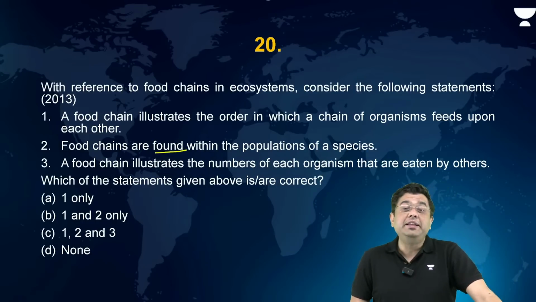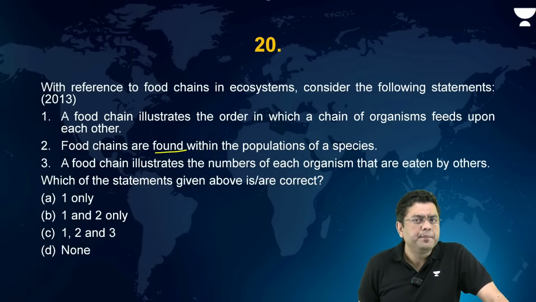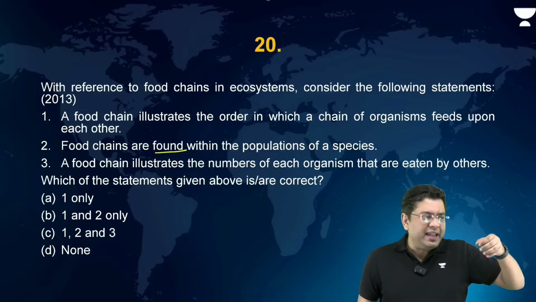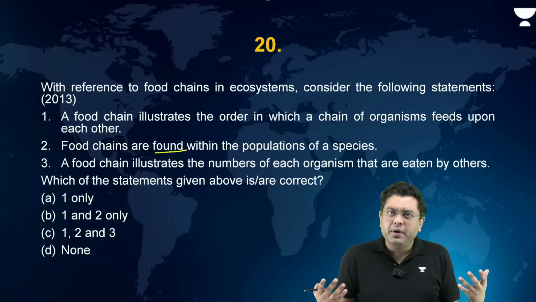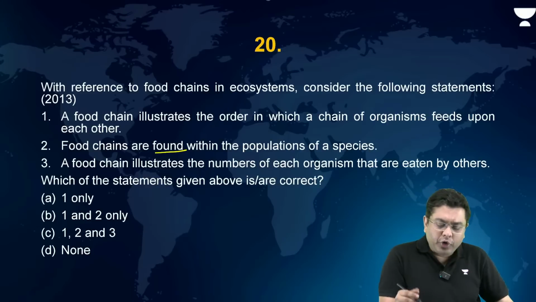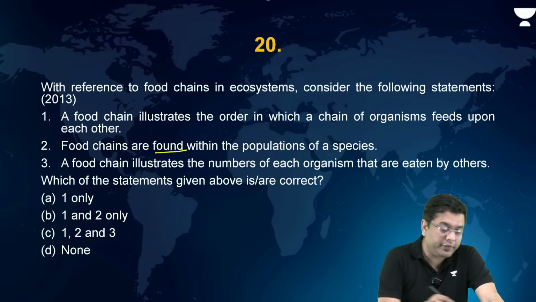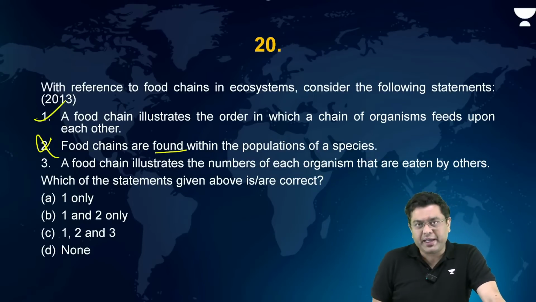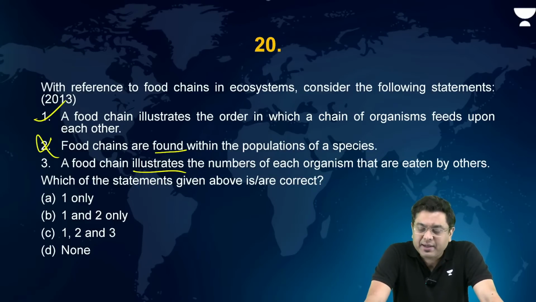Food chains are found within the population of a species. Is that correct? Never. When you talk about food chain, is it the case that this tiger is consumed by another tiger and that is consumed by another tiger? No. It will be basically grass, deer, tiger, that kind of food chain. So it will not be within the population of the species, but between different species. So second is incorrect. First one was correct. Third, a food chain illustrates the number of each organism that is eaten by others. Now, the number is never indicated in a food chain.